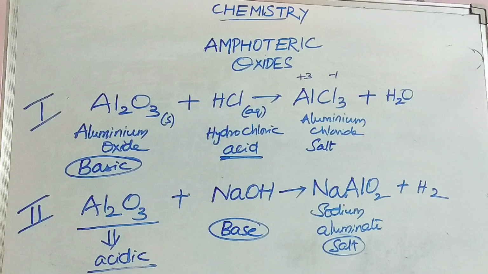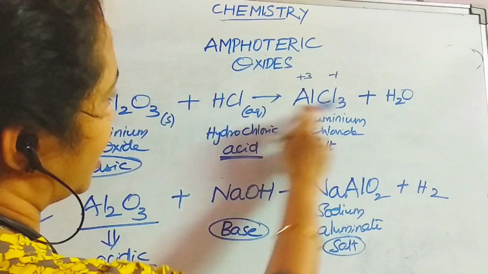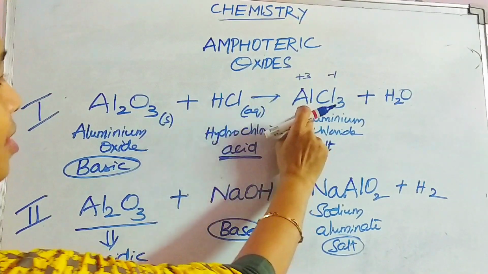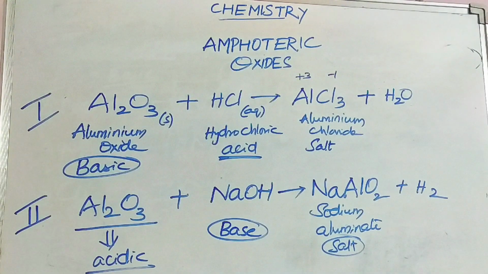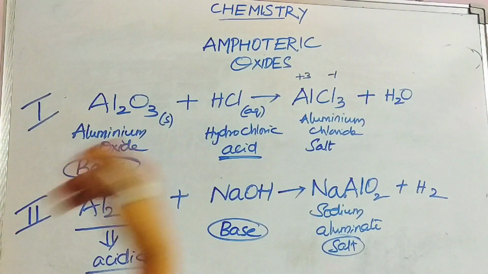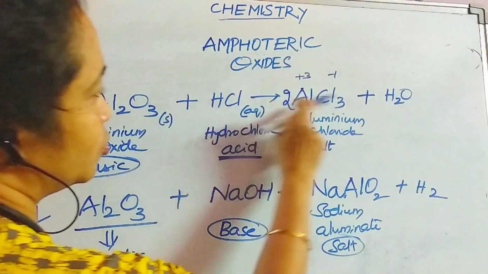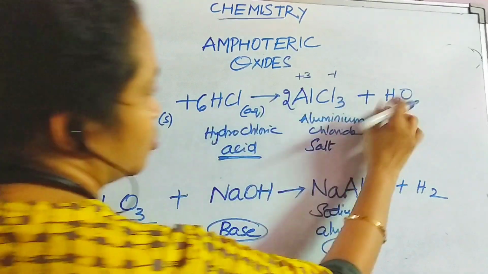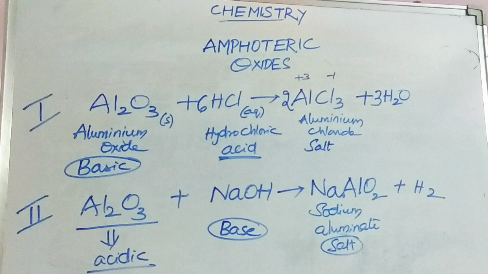Remember children, we need to balance every chemical reaction. Here you can see in the upper one there are 3 chlorines, and here only 1 chlorine, and here 1 aluminium and 2 aluminiums. So keeping in view all that, we need to balance. I'm just putting here 2. If I arrange 2, 2 3s are 6. So here 6. And then there are 2 hydrogens, I'll be putting 3. So it is a balanced chemical equation.